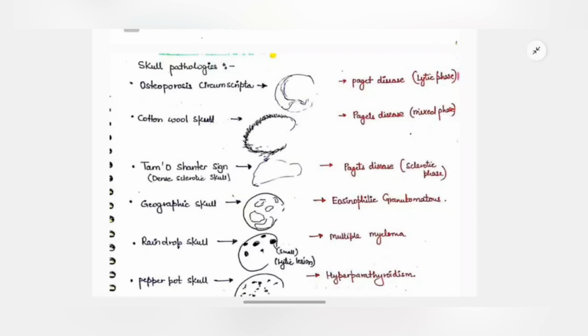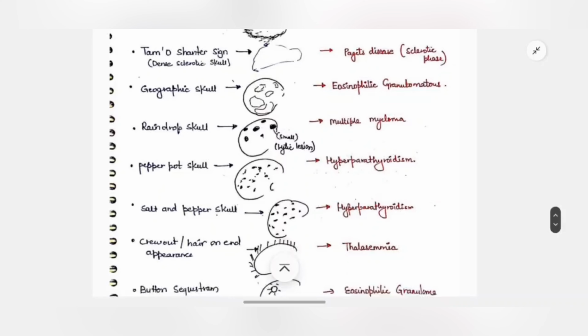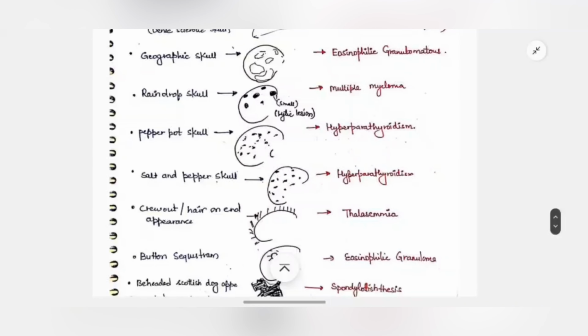See, these are the skull images I made, these are my handwritten notes. So what kind of radiological image is seen in what kind of condition, like in multiple myeloma we will see a raindrop skull, or in eosinophilic granuloma we'll see a geographical skull. Basically these are the points which will give you a hint in the exam. Then next we have all these conditions, you can read them.